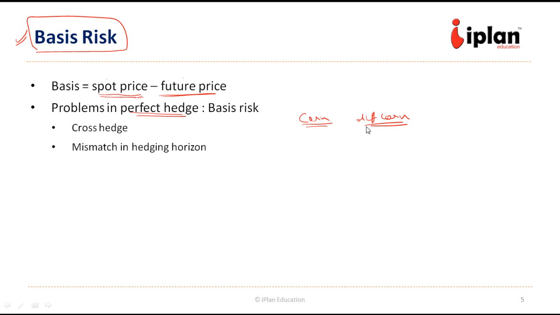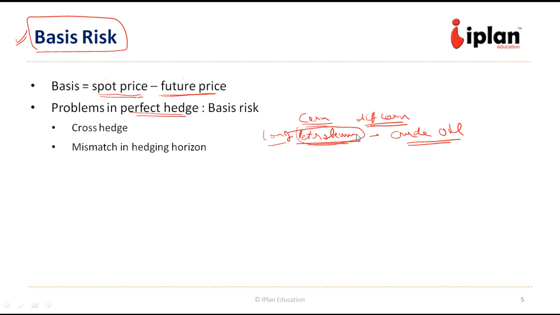Or there might be a petroleum product which the company uses as a raw material. It wants to have a long position in that, but this product is not very liquid in the market. It is not traded frequently enough. So it can hedge its position by, say, crude oil.